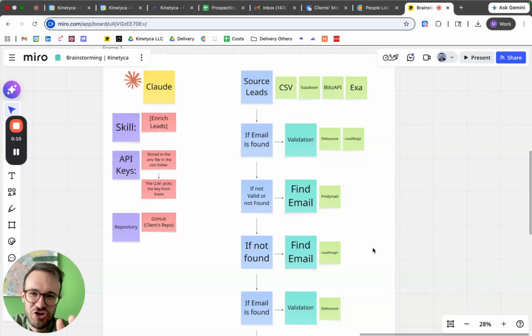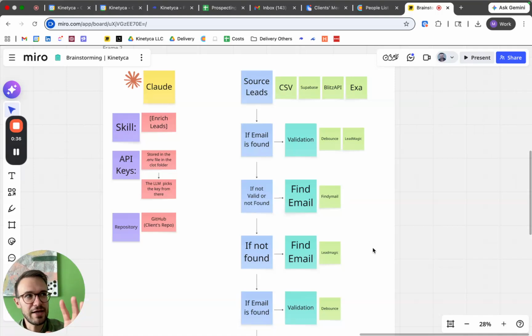So today I'm going to show you something that we're now running entirely with Claude, that before we were completely running using Clay. I will show you exactly the steps and how we think about it, and how you don't waste a lot of money doing it, which is very likely when you start using Claude. That is lead sourcing and email enrichment.